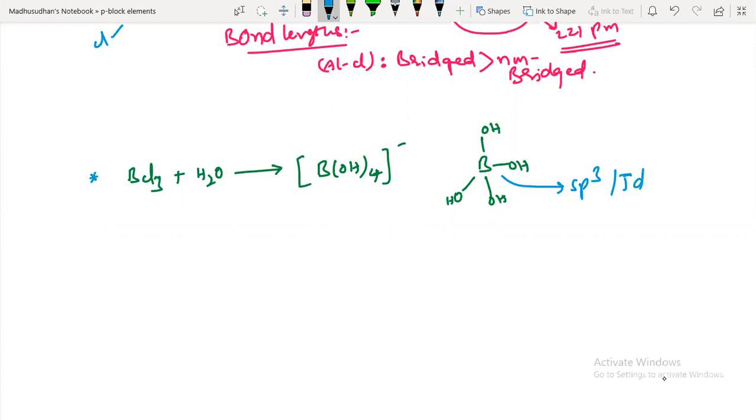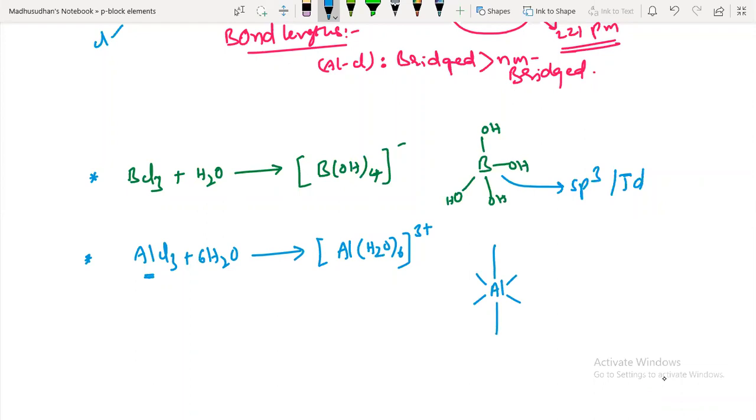Okay, in the same way, aluminum trihalides also undergo hydrolysis. It will form a hexa-coordinated complex, aluminum with 6 moles of water molecules, with 3+ ion. Okay, guys, here aluminum is in sp2 hybridization in the starting compound, but here 6 coordination species are there. So its structure you can see here, it forms octahedral geometry.